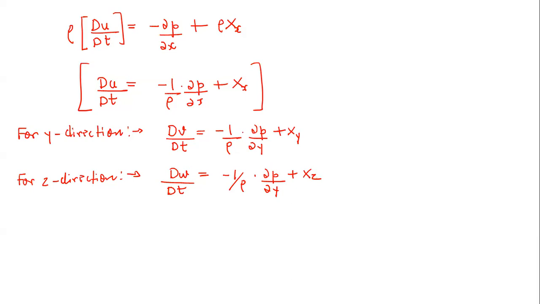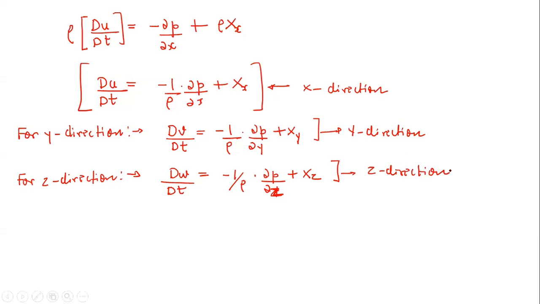So this is the Euler equation of motion in x direction. Then delta p by delta y, delta p by delta z, right? And this is the equation of motion in y direction, and this is the equation of motion in z direction. Very easy. Now just tell me, if I write it this way.